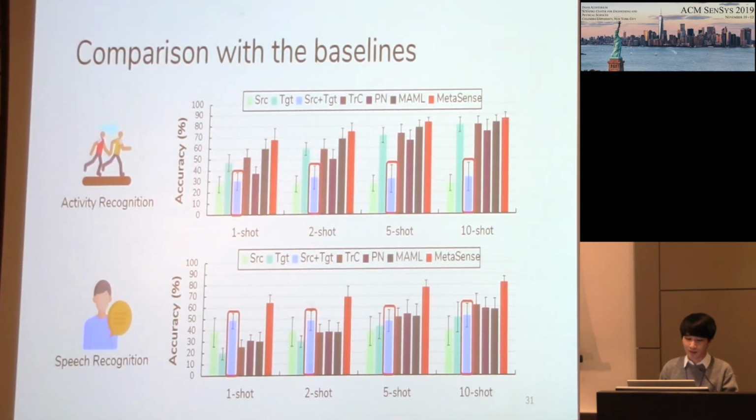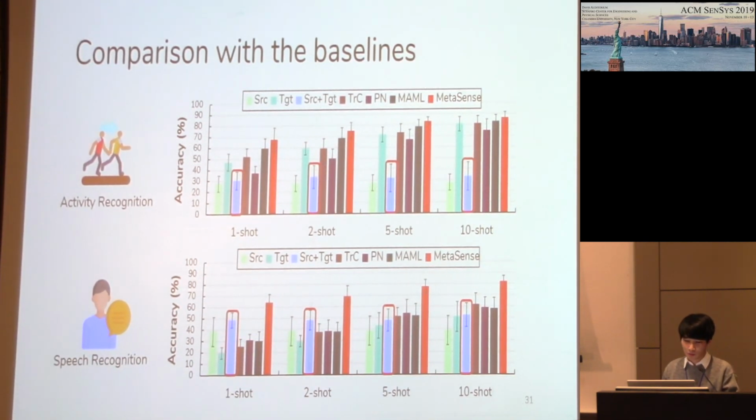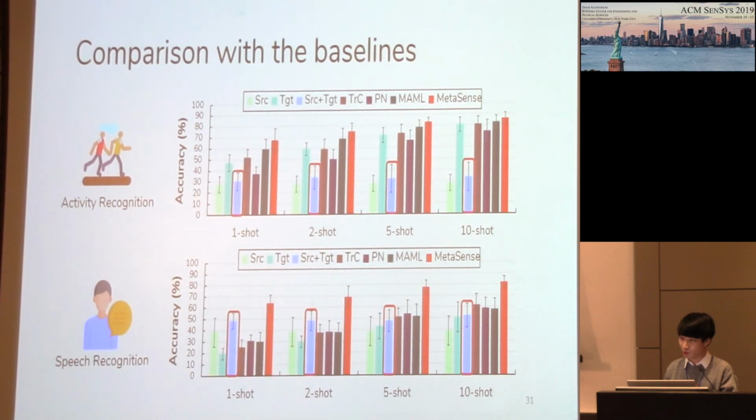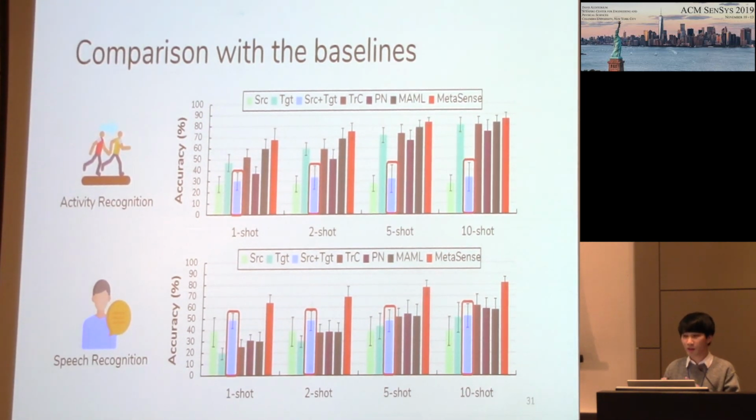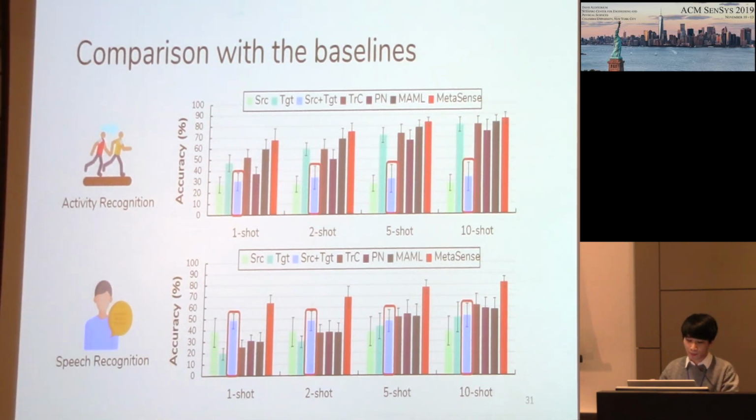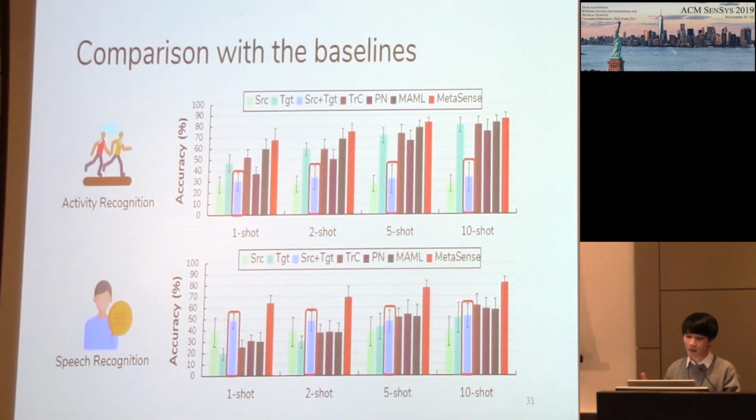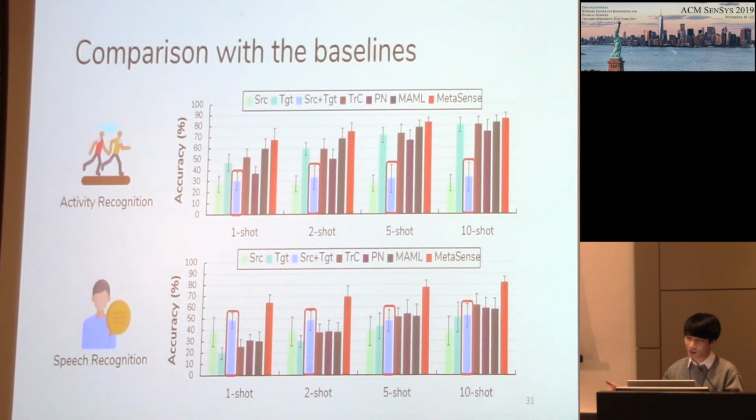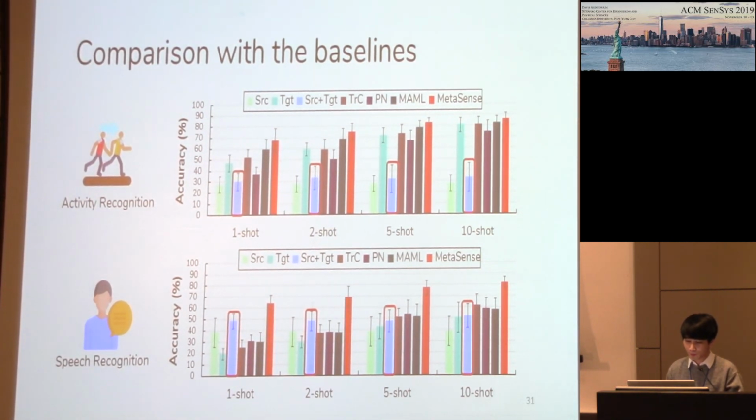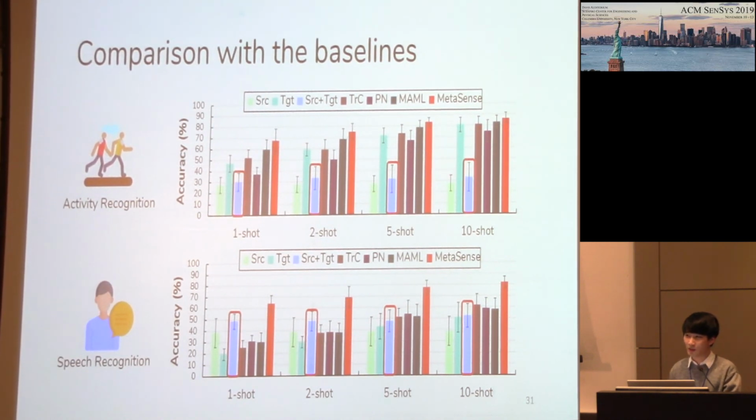And it's interesting to note that different data sets show different accuracy trends. So for example, while source plus target shows low accuracy in activity recognition, in speech recognition, source plus target shows relatively high accuracy. And this is because the data distributions in speech recognition are more similar compared to activity recognition, and thus the learned representations from the source data are more transferable to the target in speech recognition. But still, MetaSense shows its effectiveness in both data sets.